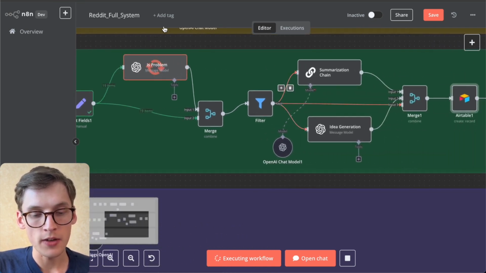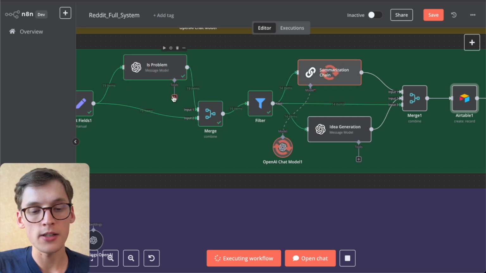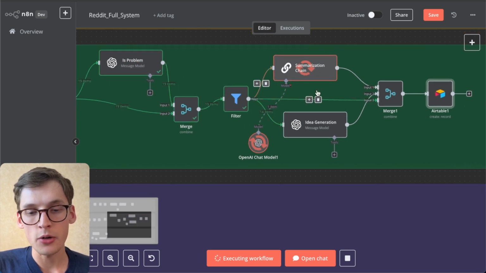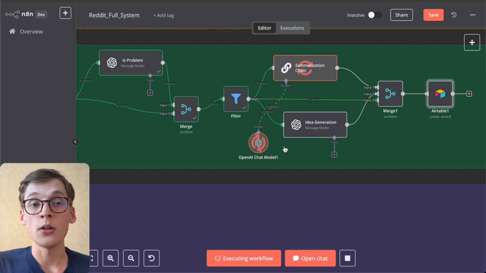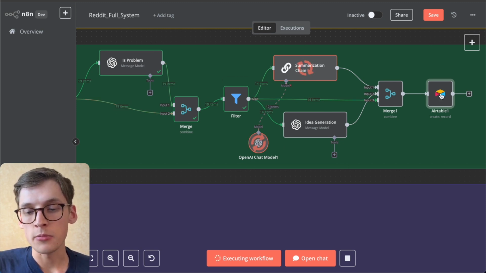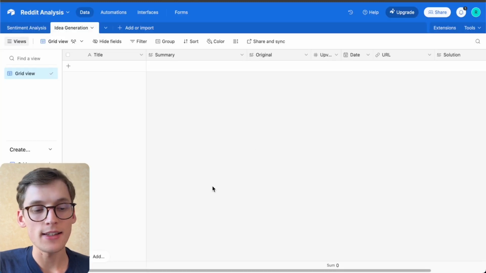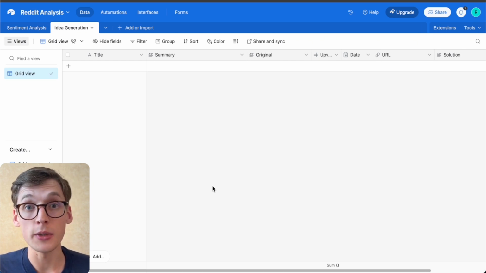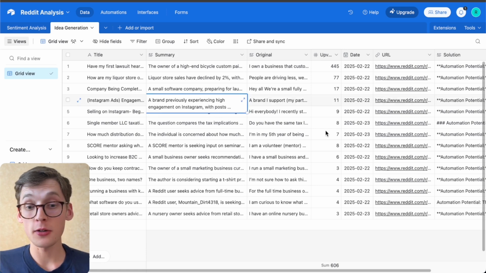And now the AI nodes will be generating. It will evaluate if it's a business problem. It will summarize it, as well as ideate some new solutions for this specific business. And after that, we'll be merging all this data and getting a wonderful Airtable dataset set up. So I'll just wait for a couple of seconds and I'll show you the end results that we'll be getting. And yeah, after a couple of minutes, we got all this wonderful data.